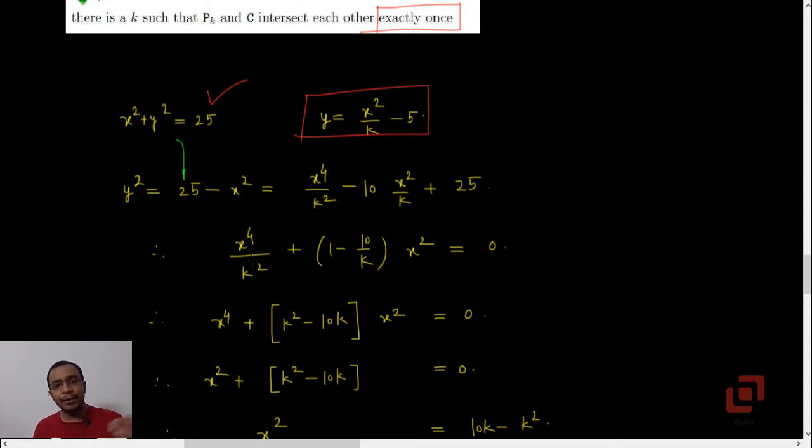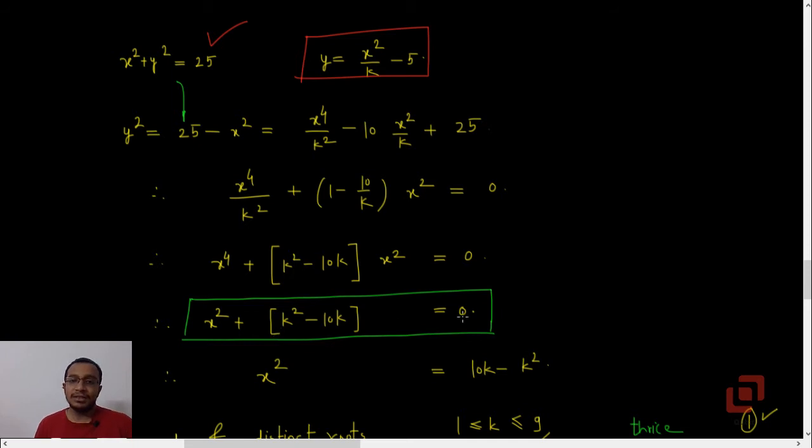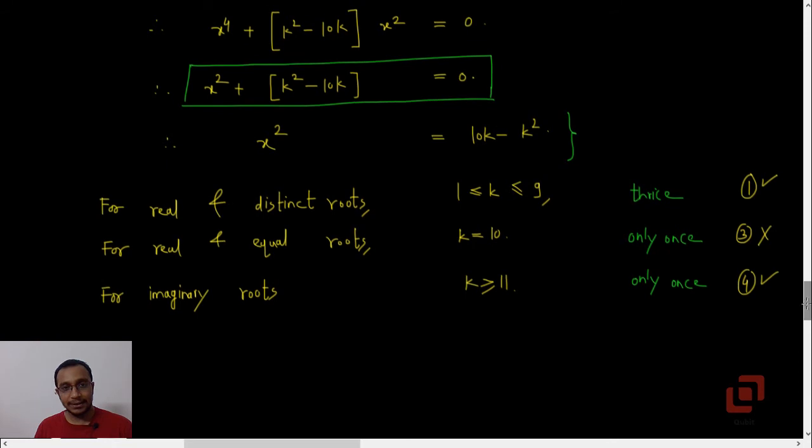Now you can simplify this equation. Eventually you will reach this particular equation. Note that it doesn't have any x term, it has x squared plus k squared minus 10k equal to 0, or x squared equals 10k minus k squared, and this equation is the deciding point, or turning point, in the entire solution. This is how it gives us the correct options.